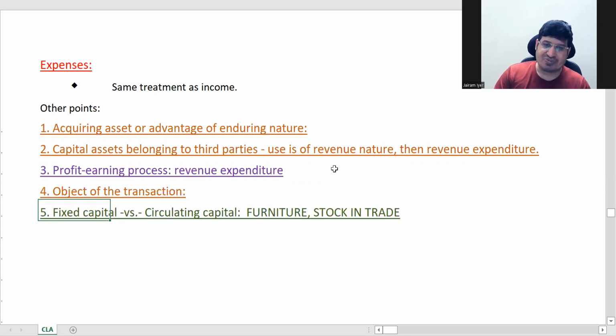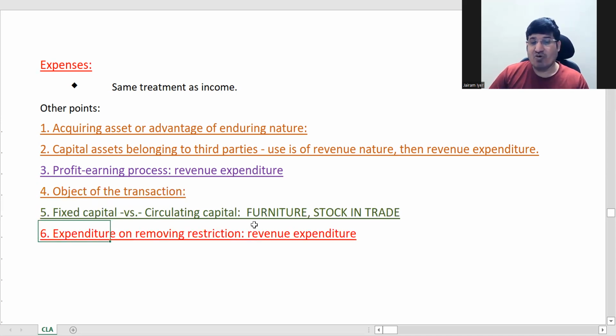Next is fixed capital versus circulating capital. Fixed capital is once you have invested in a capital asset like furniture and all, it will remain like that. But stock in trade, you will buy, you will sell, it will get converted to cash, and again you will buy some stock in trade, it will again get converted. So such things are called circulating capital.